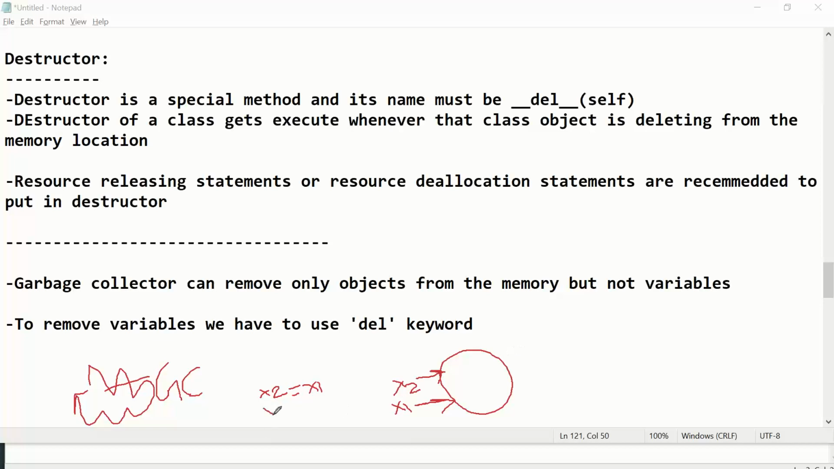Now again you did x3 = x2. Now a total of three references are pointing to this object, x1, x2 and x3, correct? So when three are referencing this object, automatically the garbage collector's confidence level of deleting this object goes down.